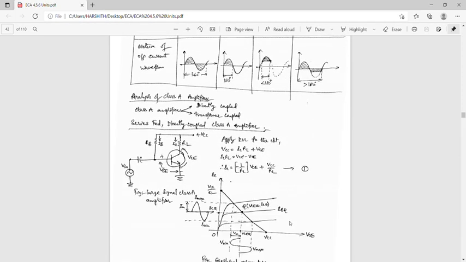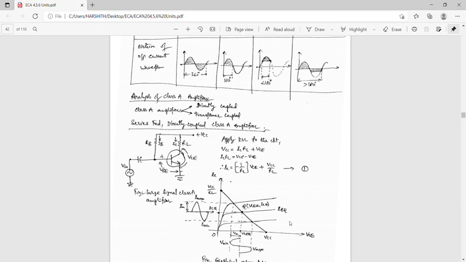Okay. And the next one, Class A amplifier. The power amplifier is said to be a Class A amplifier if the operating point, the Q point, and the input signal are selected such that the output signal is obtained for the full input cycle.